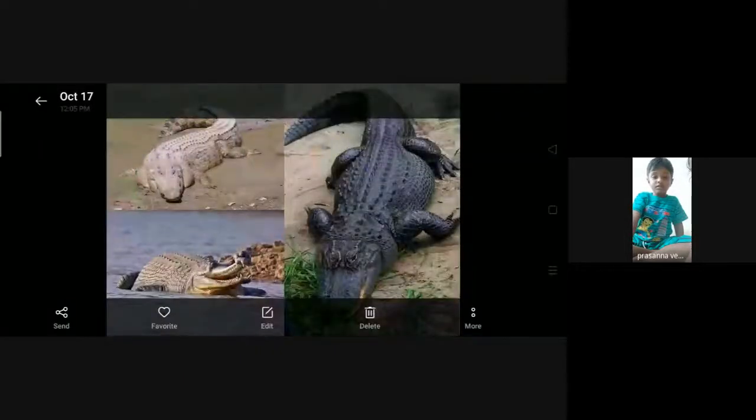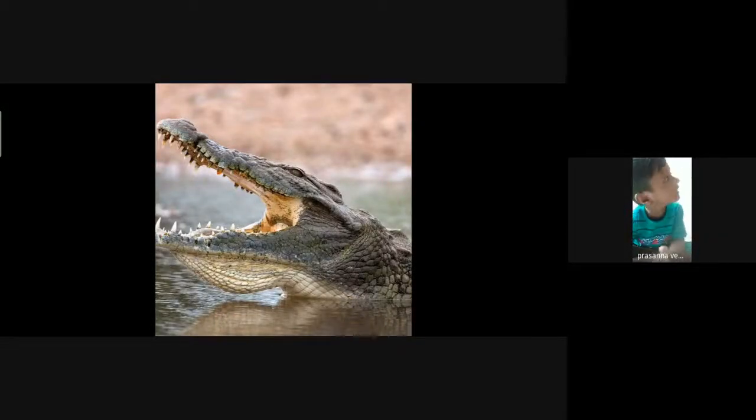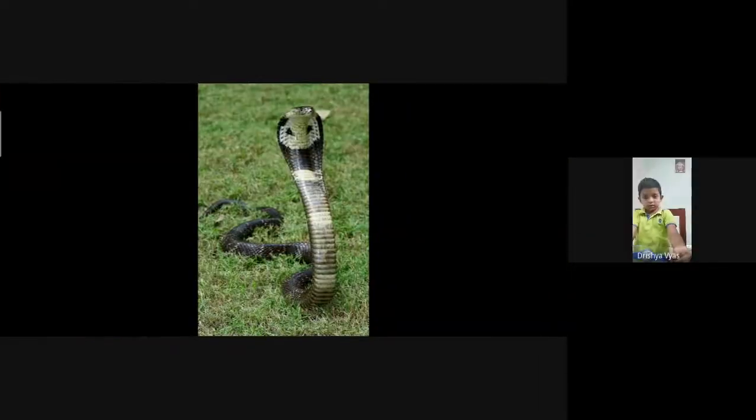Okay, see here. This is a crocodile, okay? And then see here. What can you see here, children? See, it's opening its mouth like this. You showed the action, right? Yes, very good, children. The action you did is correct, okay? And see the teeth, how sharp it is. And then what is this?